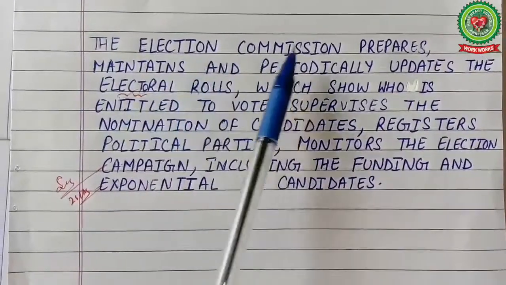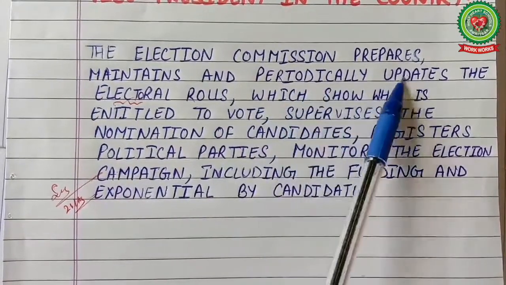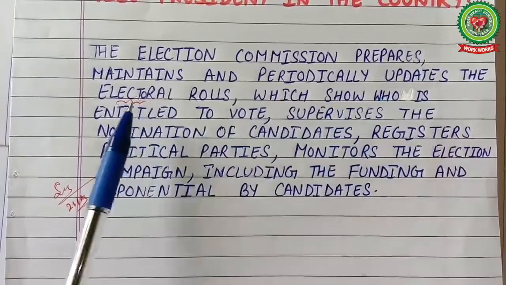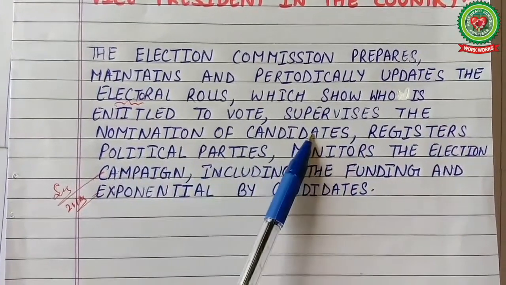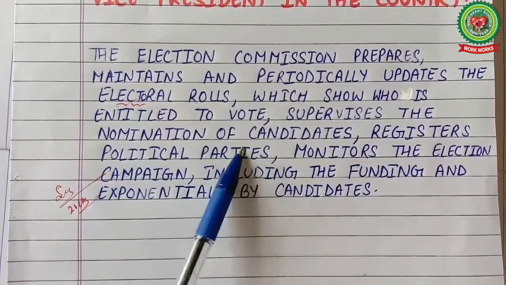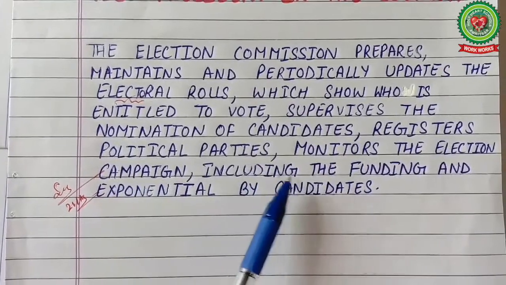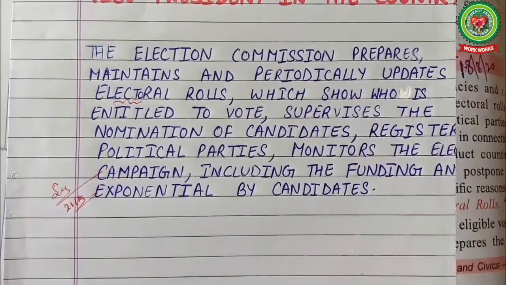The Election Commission prepares, maintains and periodically updates the electoral rolls which show who is entitled to vote, supervises the nomination of candidates, registers political parties, monitors the election campaign including the funding and expenditure by candidates.